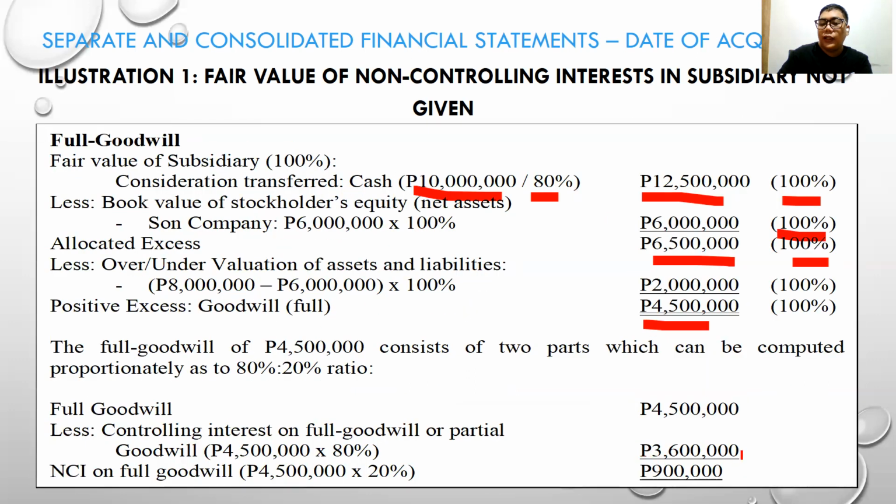The difference using the full goodwill method is that we need to allocate goodwill for the non-controlling interest. Earlier, in the partial goodwill method, we did not consider goodwill for the non-controlling interest. But this time, we have two: goodwill for the parent and goodwill for the subsidiary.